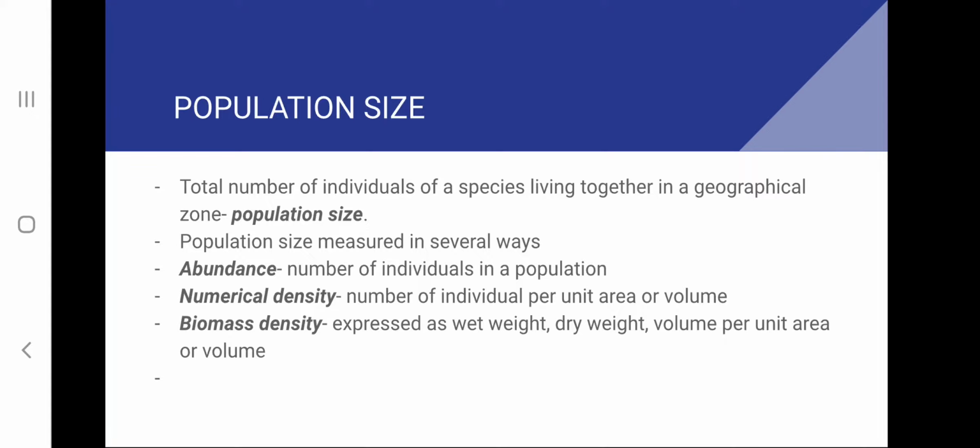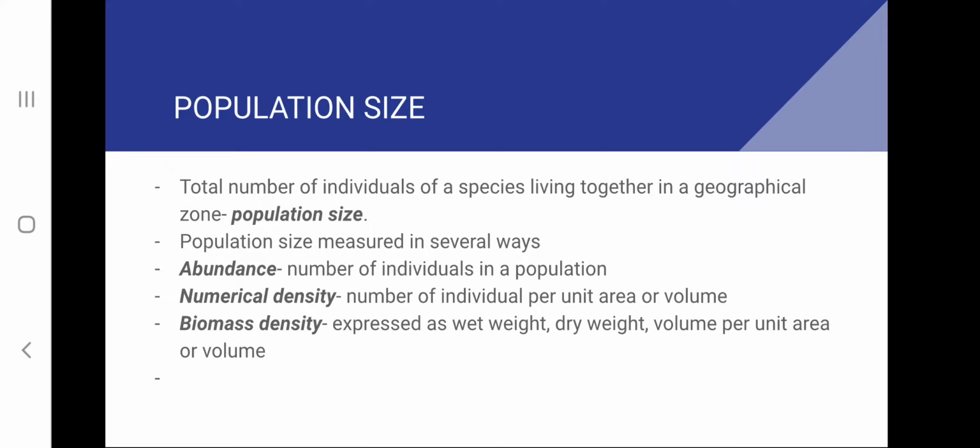Abundance is the number of individuals in a population. Second method is numerical density, where the number of individuals is represented in relation to an area or volume. So numerical density is the number of individuals per unit area or volume. And third one is biomass density, which is expressed as wet or dry weight per unit area or volume.